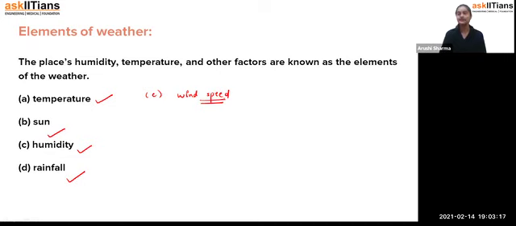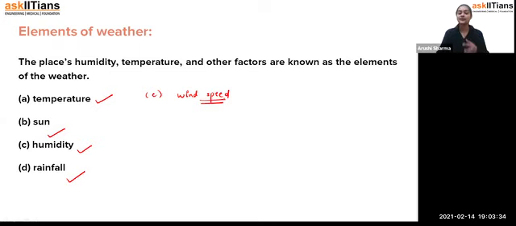Because some places, students, have high chances of cyclones and tornadoes. So such places always look at the factor of wind speed, because if the wind speed is very high, it directly converts to cyclones or tornadoes, which is a disaster for the people.